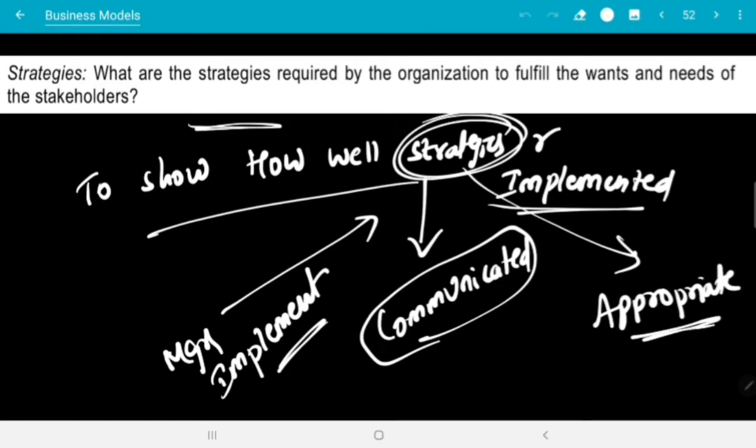It should not be unrealistic. If they have given a lot of strategies and are not having any commitment, it's going to be an utter waste, right? So there must be a proper strategy, proper implementation, proper communication, and proper commitment. Then only will the strategies be implemented, right?